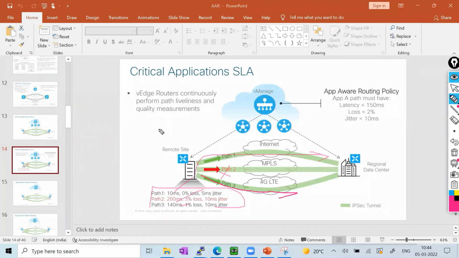So you can see vEdge routers continuously perform path liveliness and quality measurement based on the SLA class we have defined. And if the latency, loss, and jitter become more than the threshold we have defined, then an automatic failover happens for that application. No need to worry about that. So this is the beauty of application aware routing, and it is a very powerful feature we have in SD-WAN. All right, so I hope you guys understand.